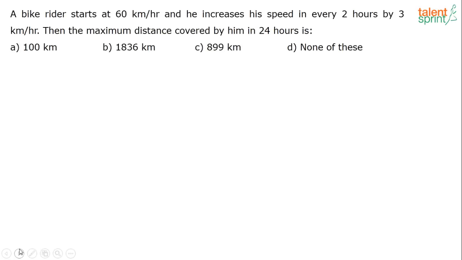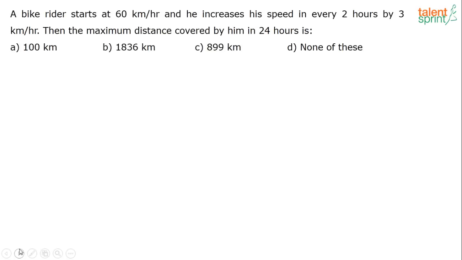96 kilometers. Is 96 there in the option? Okay, you're giving me the answer as none of these. How can that be? Understand the question correctly. There is a biker who's riding at a speed of 60 kilometers per hour. So in 1 hour itself he is covering 60 kilometers, and they are asking you in 24 hours how much he will cover. If he is traveling at 60 kilometers per hour itself, he will cover 60 into 24, right? Here he is increasing his speed also. So 96 will not be the answer.